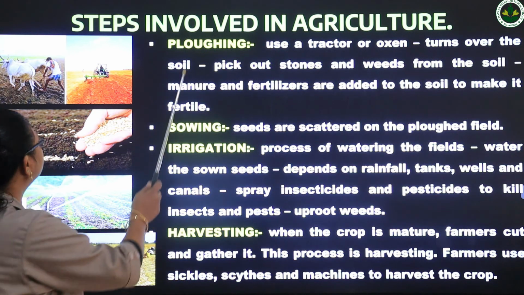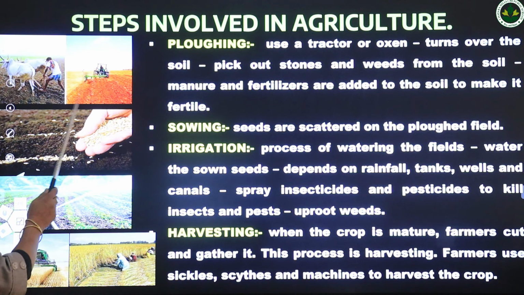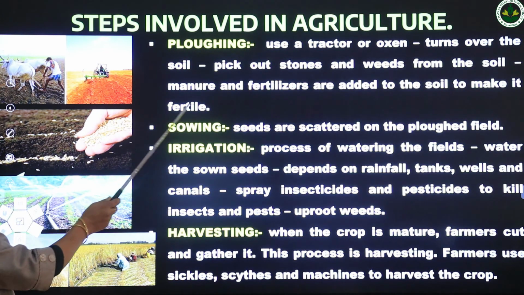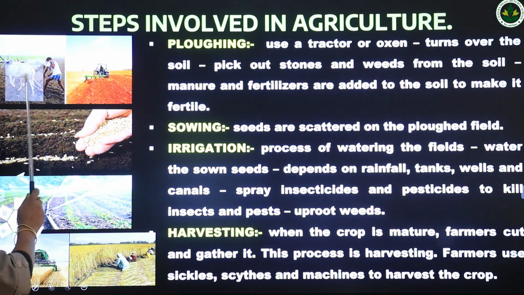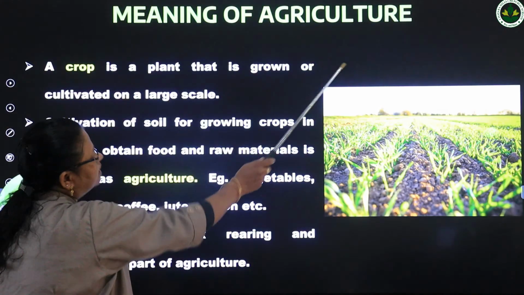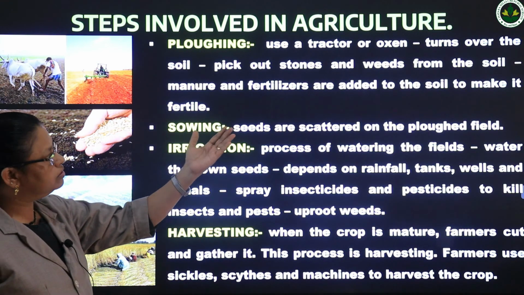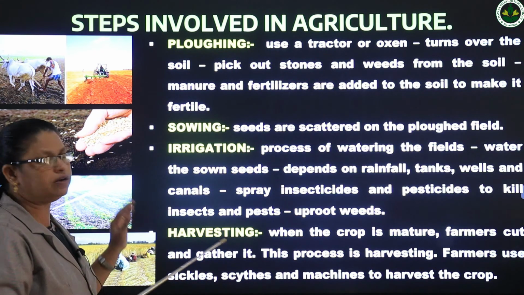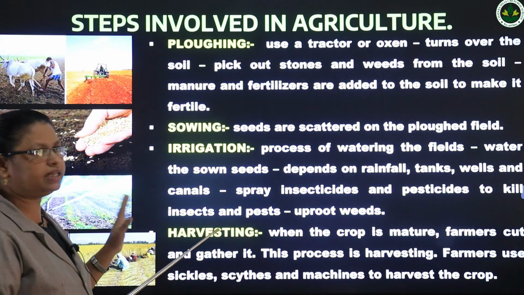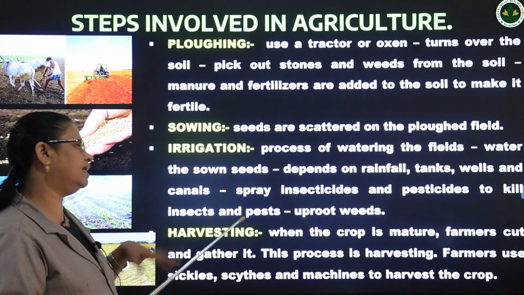The first one is plowing. So you can look at the picture, you can see using a tractor and using an oxen, we can plow the soil. Okay. So this is tractor and this is oxen. Use a tractor or oxen to plow the field. That time the soil turns over, and pick out the stones and weeds from the soil. After that, add manure and fertilizers to the soil to make it fertile.